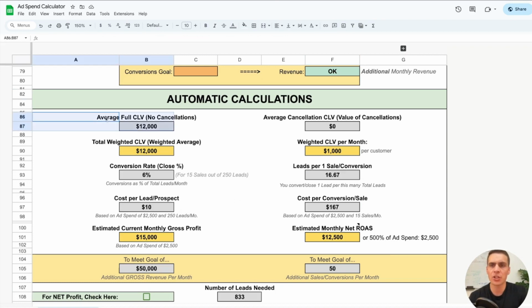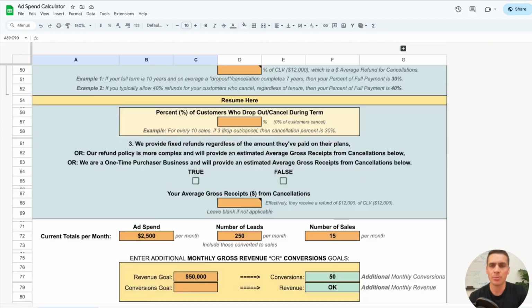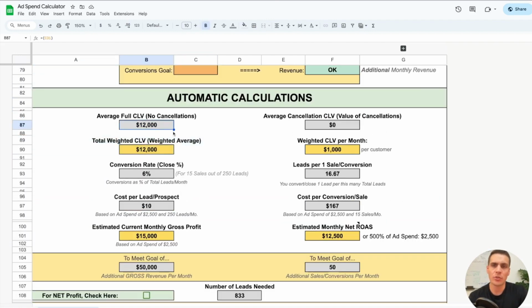Okay, our average full CLV is going to be the same as our total weighted CLV because we did not do this blue section up here. And that's going to be $12,000. And then our average cancellation CLV, that's from the blue section, so that's going to be 0 right now. And our weighted CLV per month is simply going to be the CLV, which is 12,000.